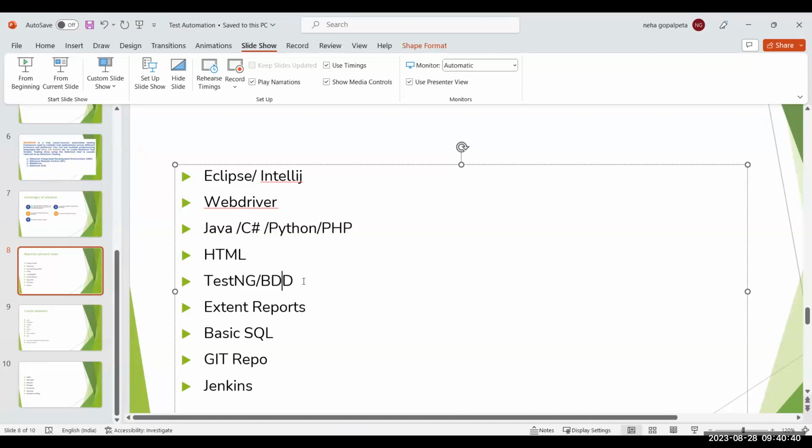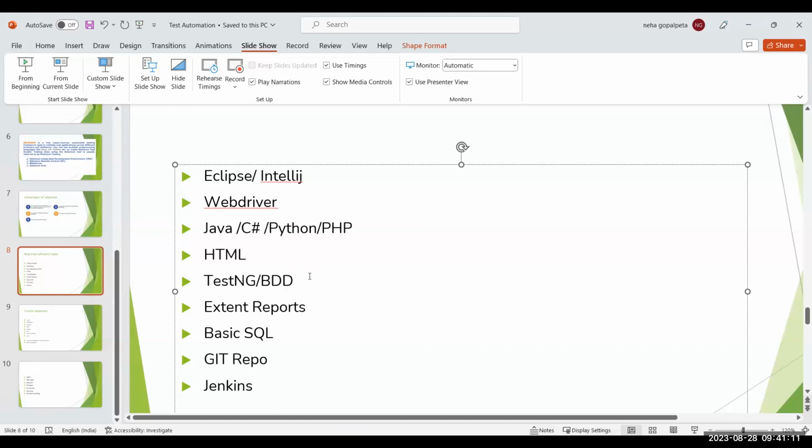Whenever they give some file with that feature, we'll call that a feature file. With that feature file, we'll proceed and start writing the code. So with BDD, we'll not be having the test cases basically here. They'll be giving us the feature file, and in that, they'll give the requirements: what exactly am I expecting from this particular case or user story. From there, you have to write the code.